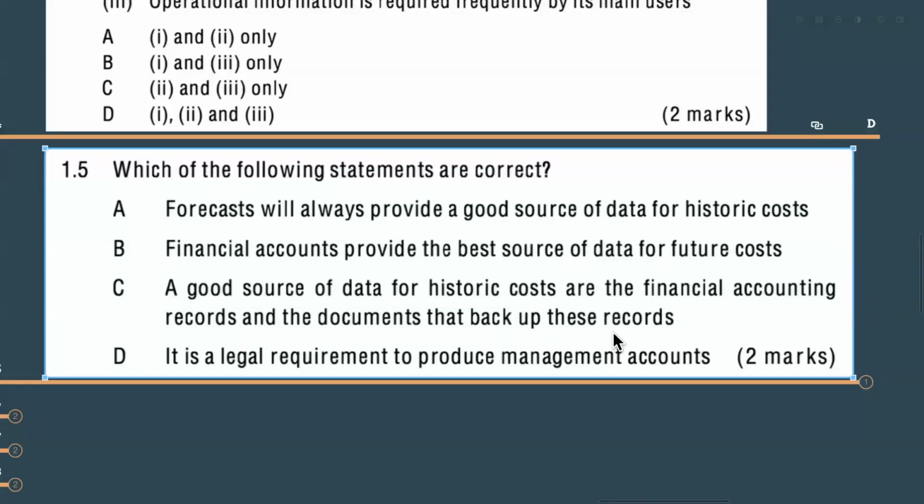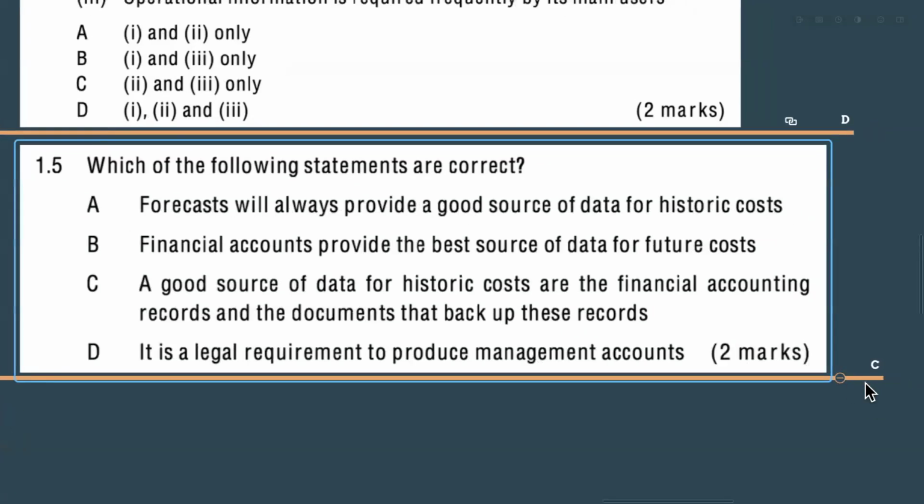So we have backed the transactions with the source documents in the financial accounting. So that is the best source of data for the historic. What has happened last January, we can get that transaction and we can get that document. So that is a good source of data, right? So the actual answer we can choose is C. That's the correct answer. So Netra, Atifa, Shwadi, Fazmi, Balini, Shubhashini, Shahida, you are correct.